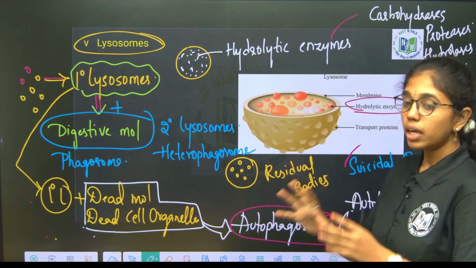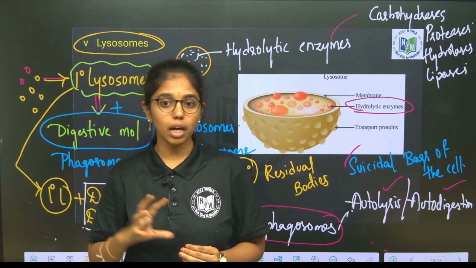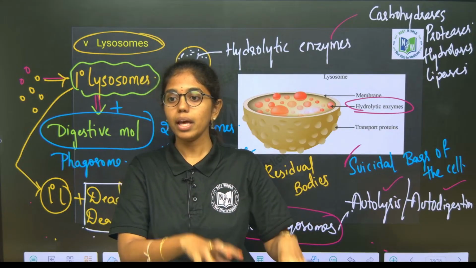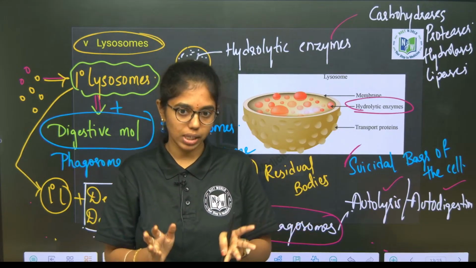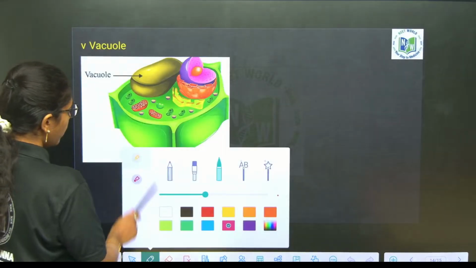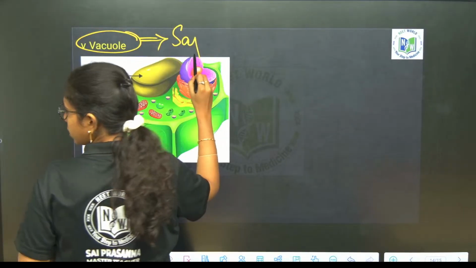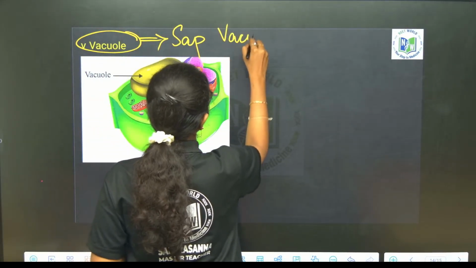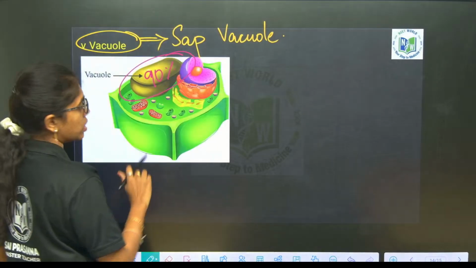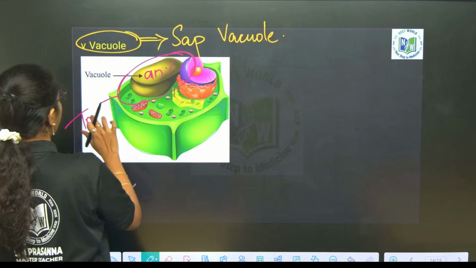Yeah. Now, these lysosomes after digestion, they will be releasing out some sap, some excretory products, which will be dumped into the vacuole. Okay, vacuole here acts as what? Dump yard of the cell in a plant cell. So here you see what happens inside a vacuole. We know in plants the vacuole is said to be sap vacuole, beta. And we know it occupies how much percent of the cell? 90% of the cell. And the membrane which is present over the vacuole is called as what? Tonoplast.